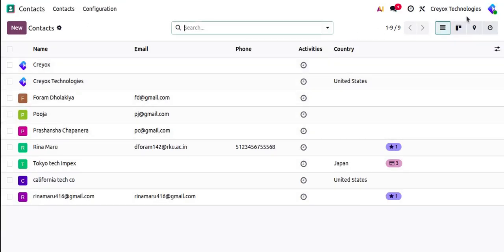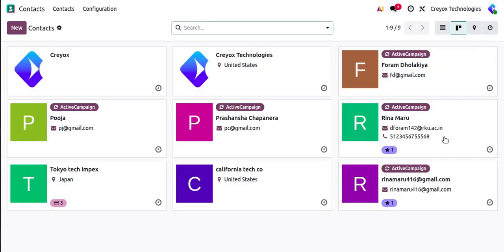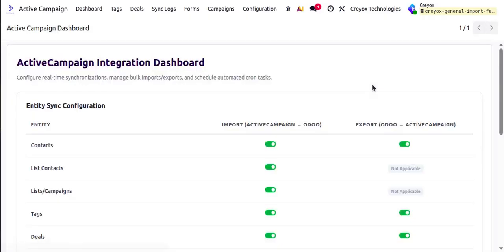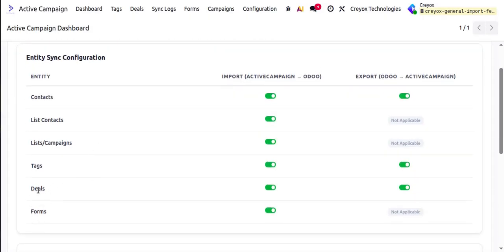If I go to my Odoo database and open the Kanban view of the contacts, whichever contacts are in my Odoo database as well as in my ActiveCampaign will have this kind of badge, showing these are the contacts which are seen on both the sites. Now in the ActiveCampaign you will be able to see deals.